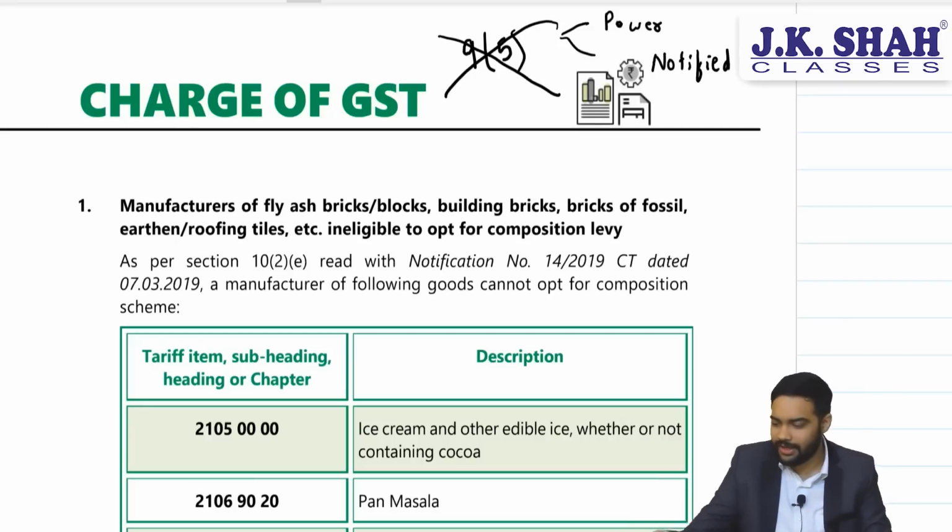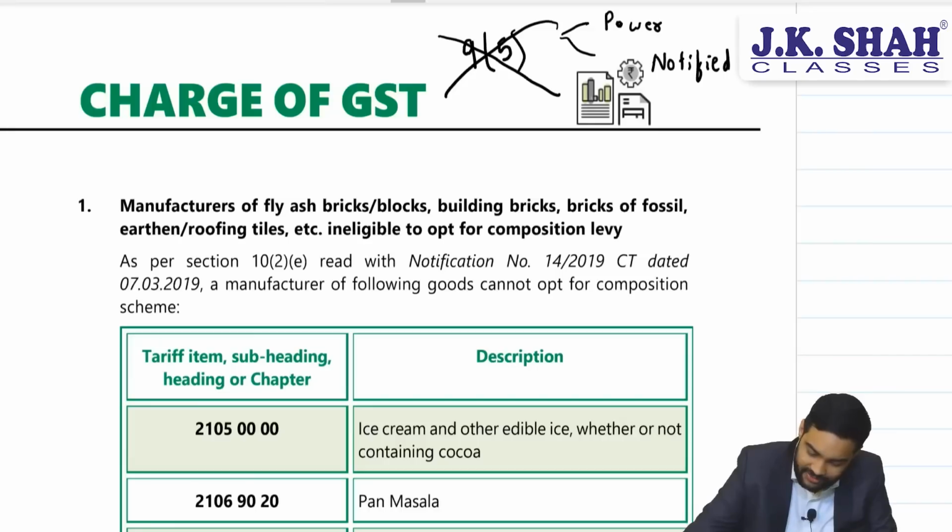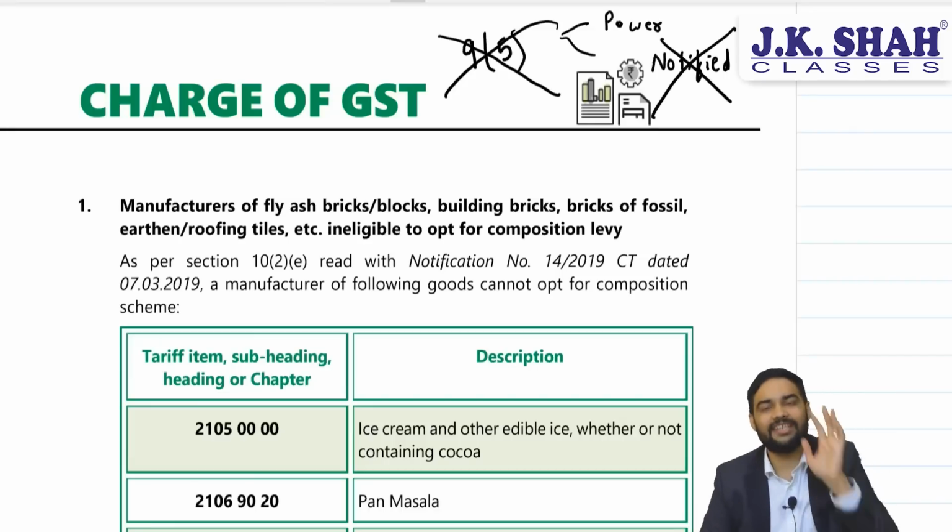Sir, what all is notified under 9.5? Transportation of passengers, Ola Uber transactions, supply of accommodation service except where the supplier of service is liable to register, housekeeping services, Urban Clap, and restaurant service, that is Swiggy Zomato, which was added, but they have not mentioned it in this, plus it's not there in the module. You can ignore this part completely. You can just learn the power, saying that the government has a power that they can notify certain things under 9.5. That will be sufficient for the exam. This is one important thing.